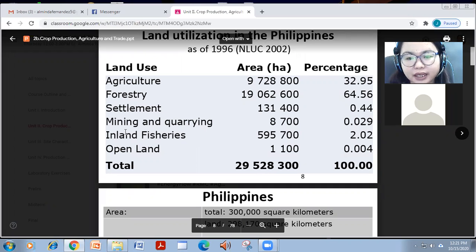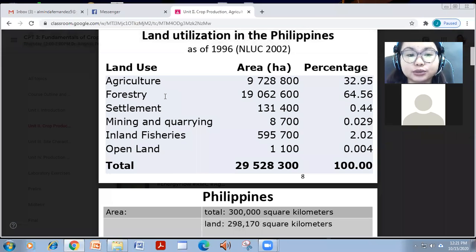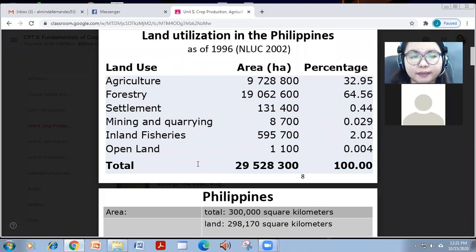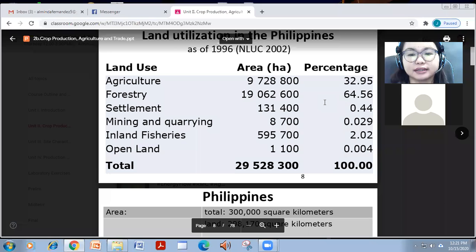So ang pinaka-highest ng land use, which is 64%, is the forestry area. And it is good because it's for the conservation of our environment, and followed by the agriculture area, which is 32% of this land, while the rest are just open lands, settlements, and so on.